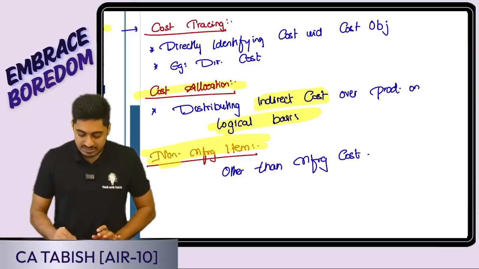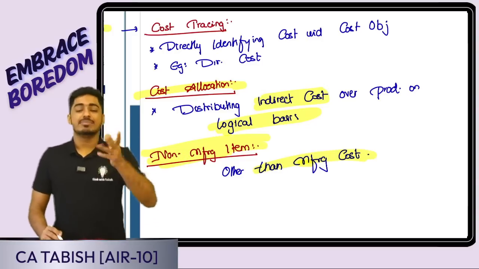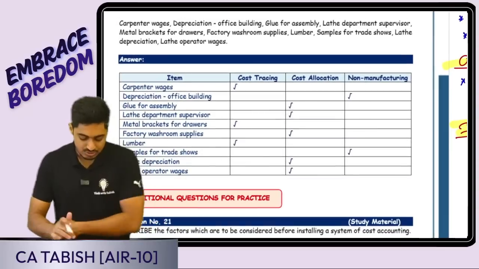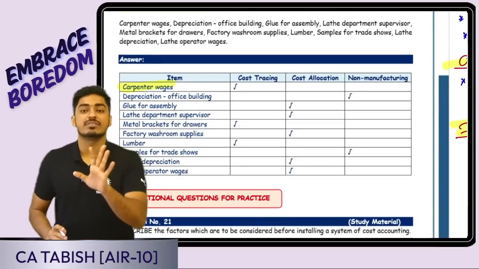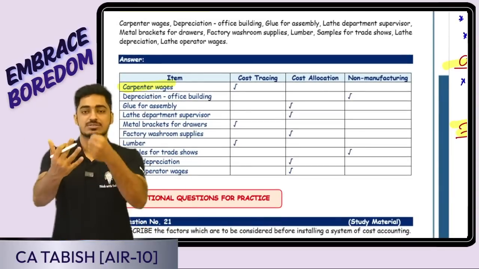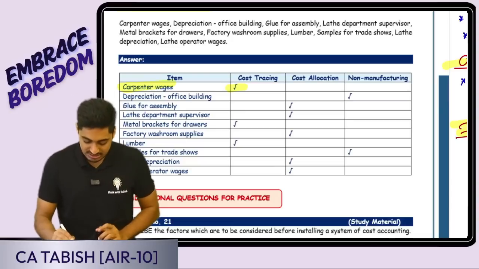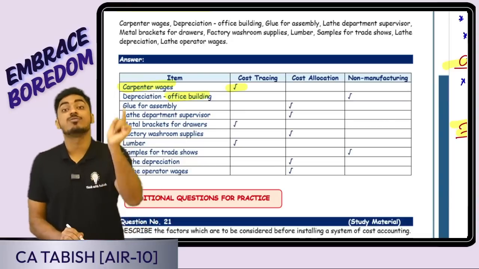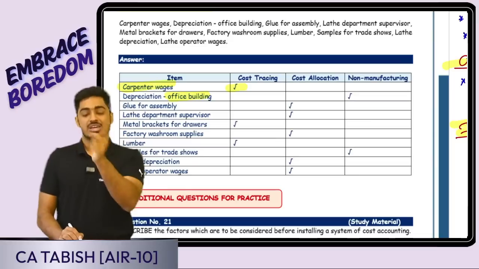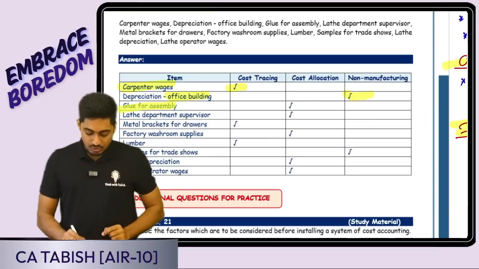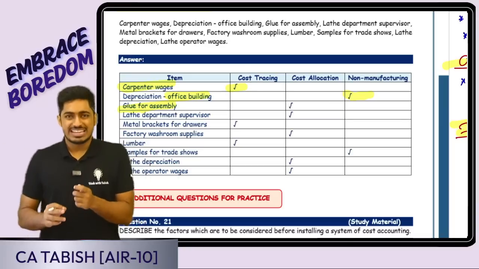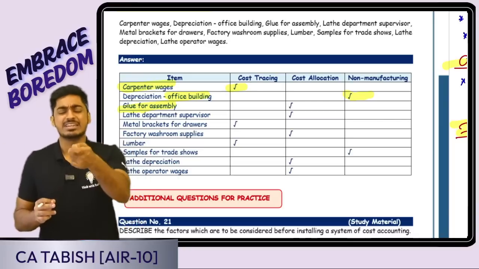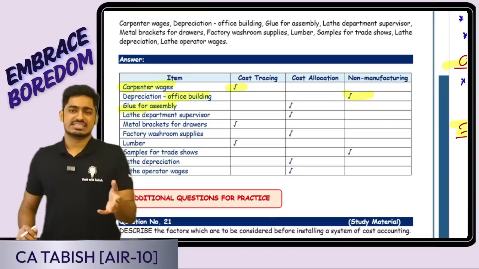Next is non-manufacturing item. It is incurred for other than manufacturing costs. So let us try seeing, look at the students. Yes, we are manufacturing furniture, office furniture, carpenter wages. It is direct for this. Furniture, how much I can tell, cost tracing. Depreciation of office building, non-manufacturing. Glue for assembly. Yes, I'm assembling, for that I'm using the glue. Tell me, glue, is it a direct material or an indirect material? So it is an indirect material.